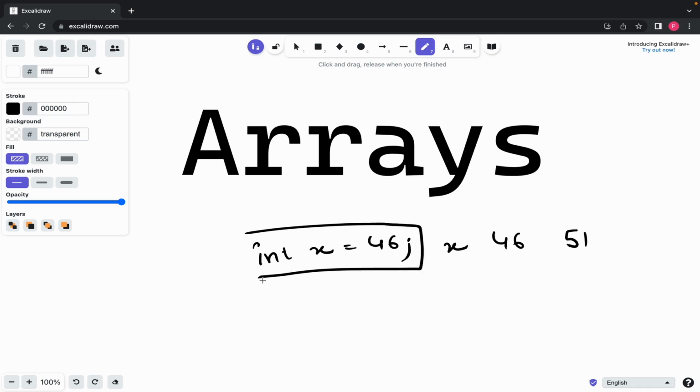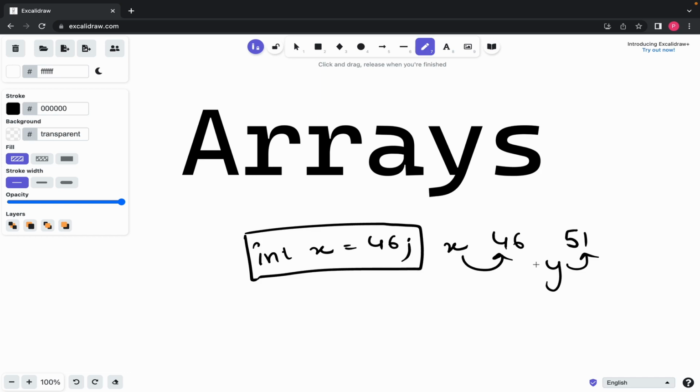This particular way can only store one constant at a time, and if I want to store two constants in a variable, that is not possible, right? So maybe I need to make one more variable, and keep this x variable for 46. So what arrays allow you to do is store multiple values inside a single variable. Now why do we need it? What is the need to store multiple constants in a variable? That we'll be discussing in the upcoming videos. But let's just try to understand what arrays are.